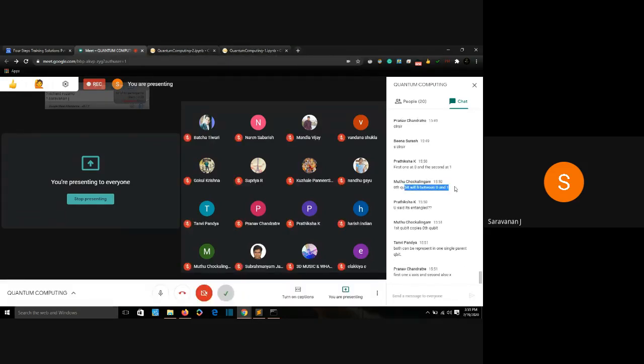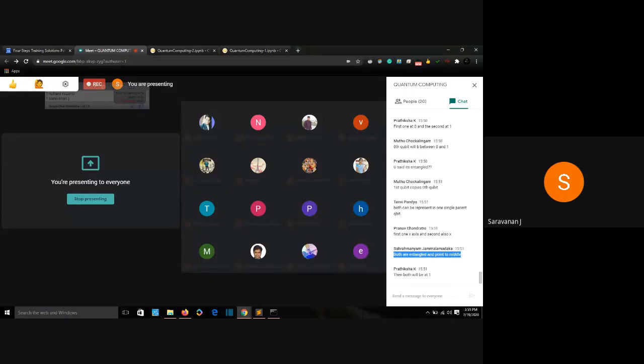0th qubit will be between 0 and 1. How with the first qubit? Muthu is saying 0th qubit. Okay, first qubit copies 0th qubit. Yeah, that's right. Both can be represented in one single parent qubit? No, I guess that won't happen. First one x-axis, second one also x. Let's see, many interesting ideas are here. Both are entangled and point to the middle. This is interesting, Mr. Subramaniam.